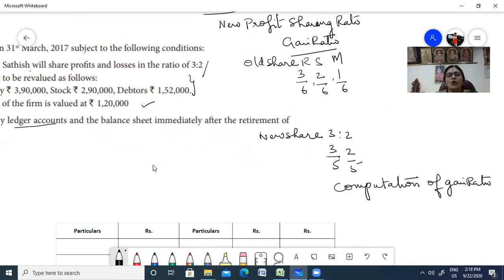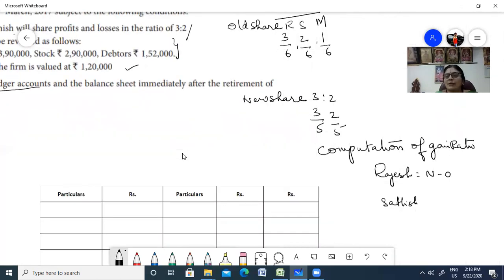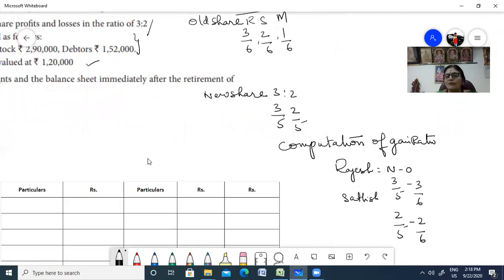Okay. Gain ratio of Rajesh. Gain ratio of Satish. So that is new minus old. So what is your new and what is your old? Now new is 3 by 5 and 2 by 5. Old is 3 by 6 and 2 by 6. Now let us take common factor 30. 30 is your common factor here.